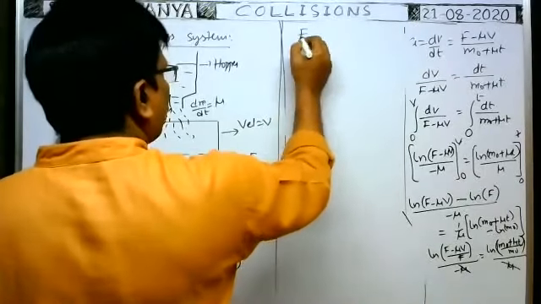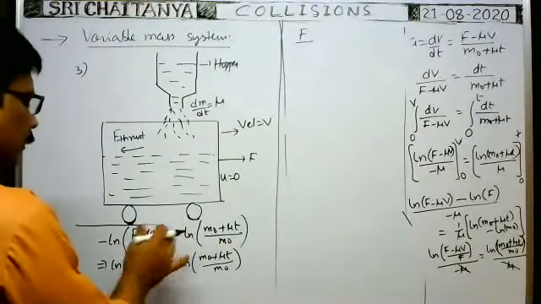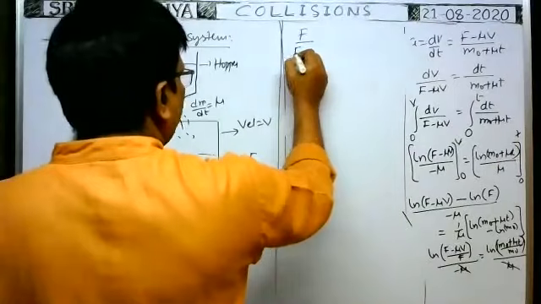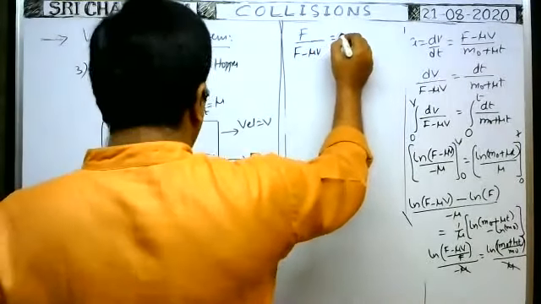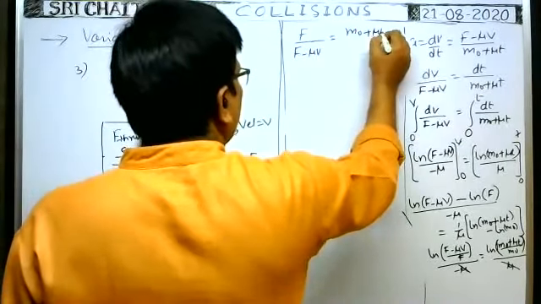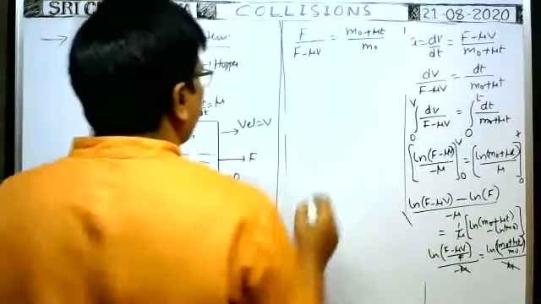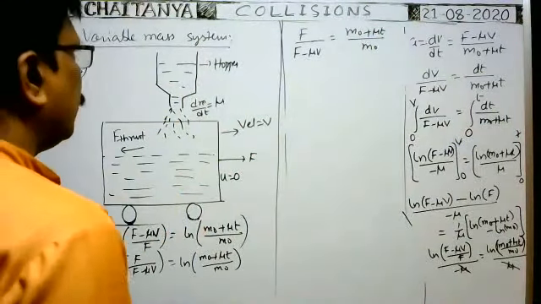So when you apply the anti-logarithm on both sides, logarithms will be cancelled. Then remaining is f by (f minus mu v) is equal to (m naught plus mu t) by m naught. From this, we have to obtain the formula for v only.